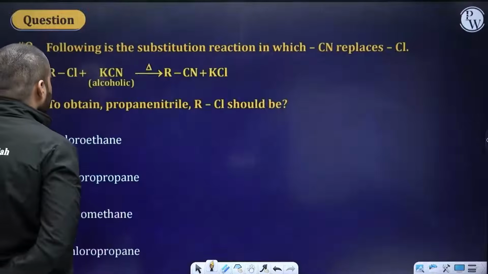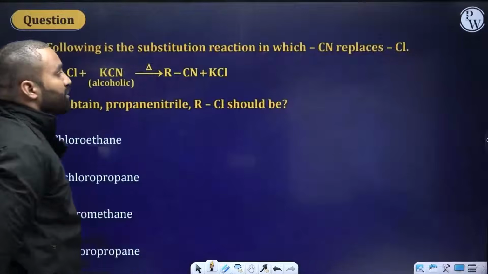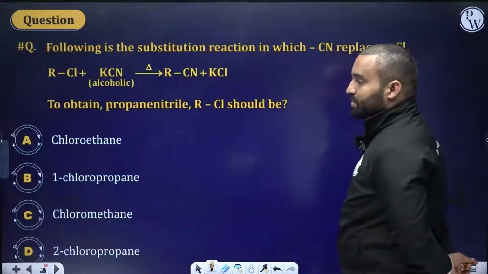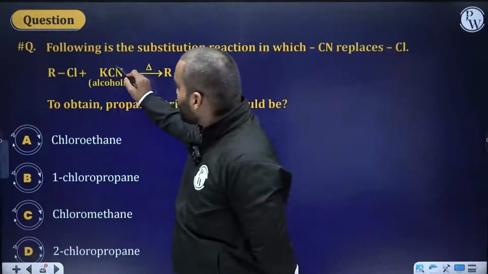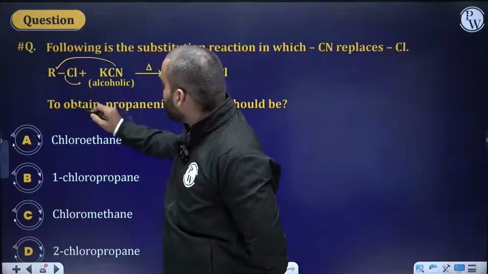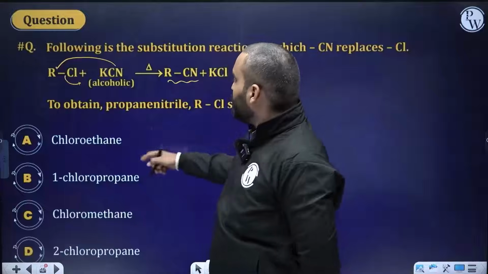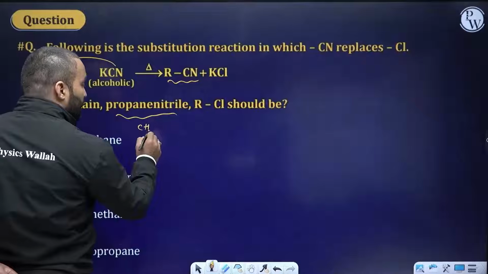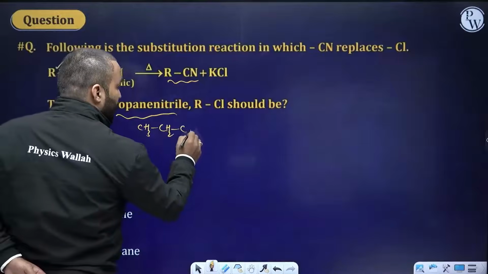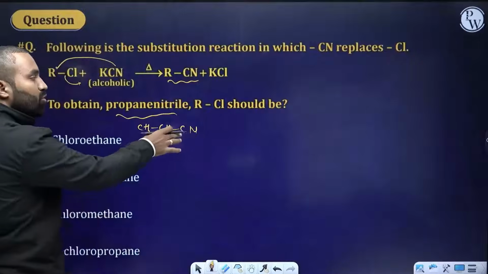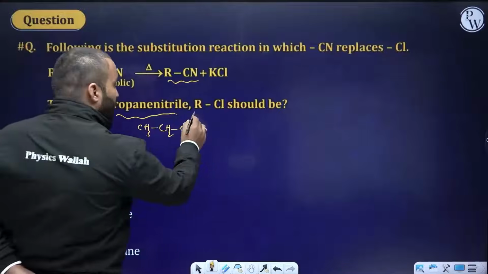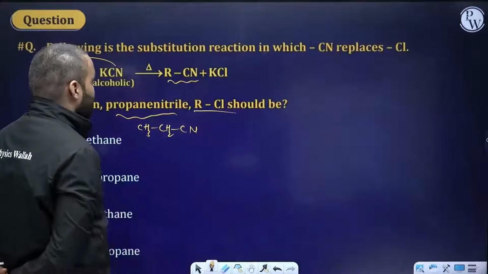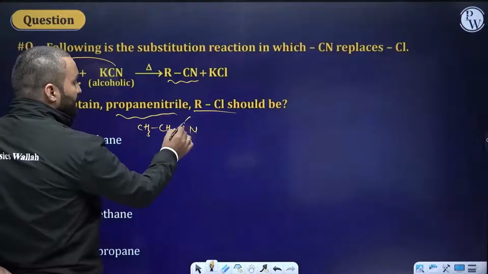Next, the following is the substitution reaction in which CN replaces Cl. So CN is about to replace this and Cl is kicked out, so that you get RCN, to obtain propane nitrile. Propane nitrile means 1 carbon, 2nd carbon, and 3rd carbon. The 3rd carbon is inclusive of nitrile. From RCl, what should be the structure of RCl? See, one of the carbons is coming from cyanide.